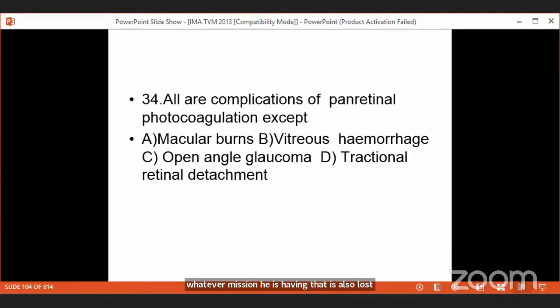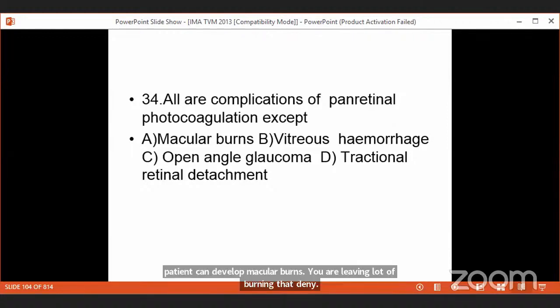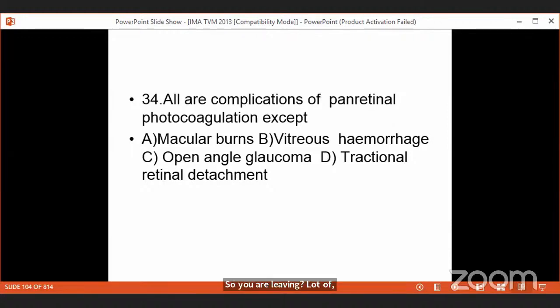You are leaving a lot of burning in the retina. So you are leaving a lot of heat energy into the retina. So what will happen? Suppose hot water falls onto your hands, what will happen? You will develop scars, the fluid will accumulate behind the skin. Similarly, fluid will accumulate behind the retina. The retina now comes forward because of the accumulation of fluid behind the retina. So that is called exudative retinal detachment.